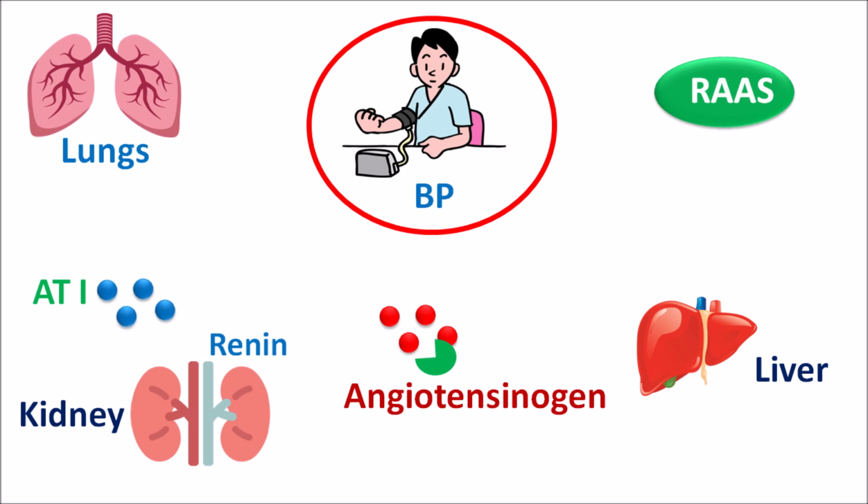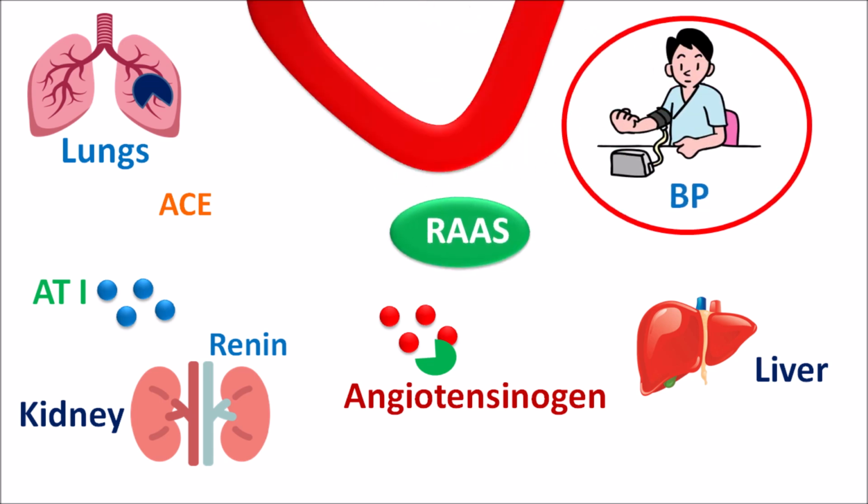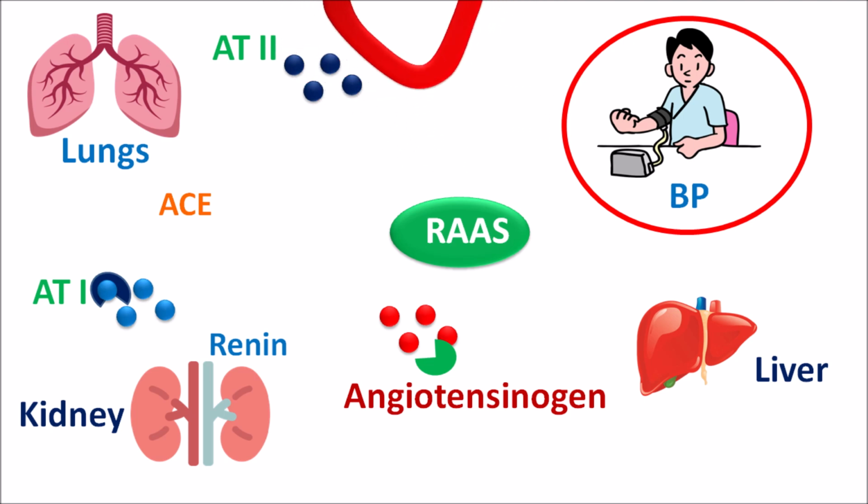Now this angiotensin 1 is further converted by another enzyme, ACE, angiotensin converting enzyme produced from the lungs. By this conversion they produce one of the mediators which targets blood vessels. So now ACE can convert the angiotensin 1 to angiotensin 2 which is going to act on the blood vessels to produce vasoconstriction. So this increases the blood pressure which increases cardiovascular complications. That's why one of the targets to control the blood pressure is to inhibit the activity of the renin-angiotensin system.